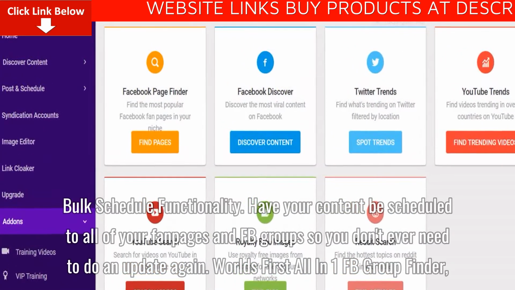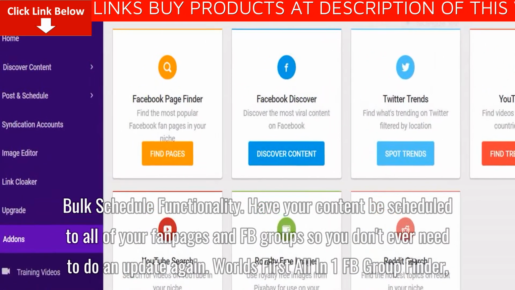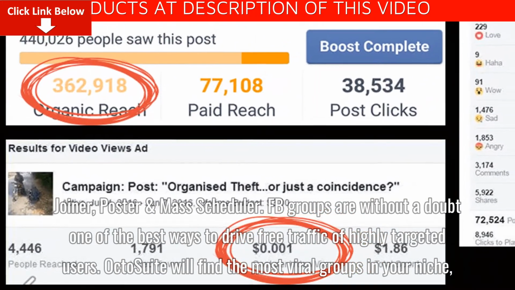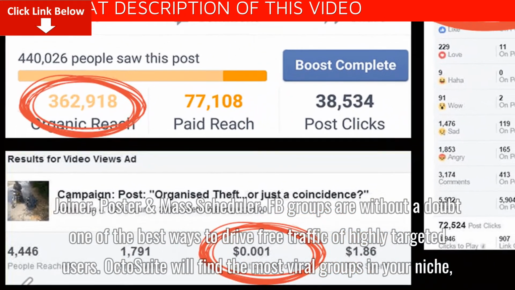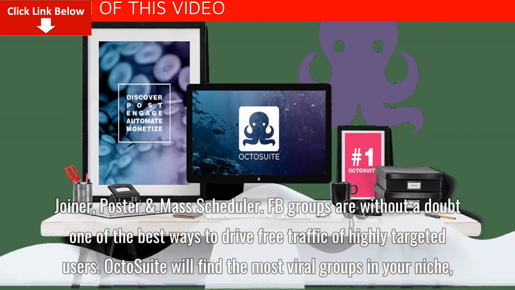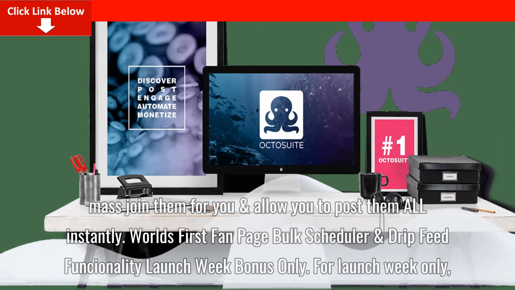World's first all-in-one FB group finder, joiner, poster and mass scheduler. FB groups are without a doubt one of the best ways to drive free traffic of highly targeted users. Octosuite will find the most viral groups in your niche, mass join them for you, and allow you to post them all instantly.